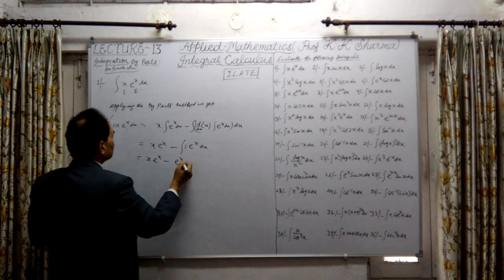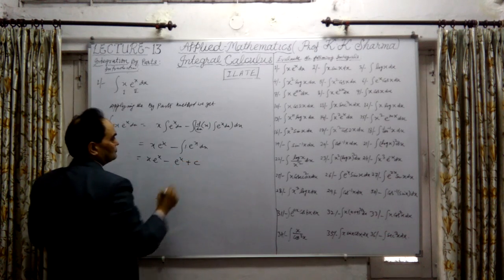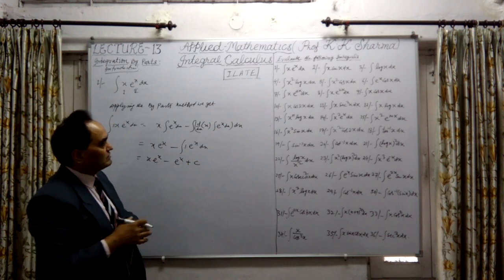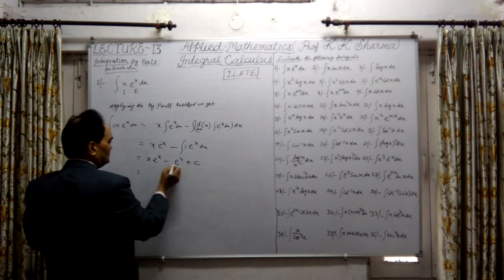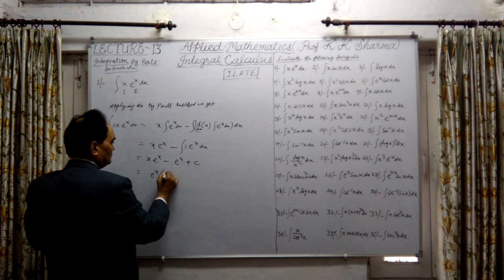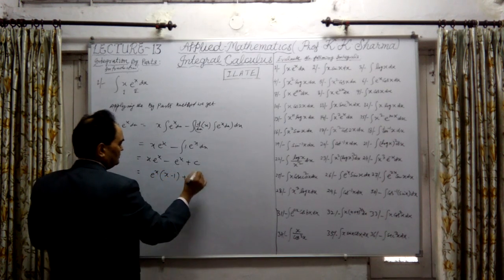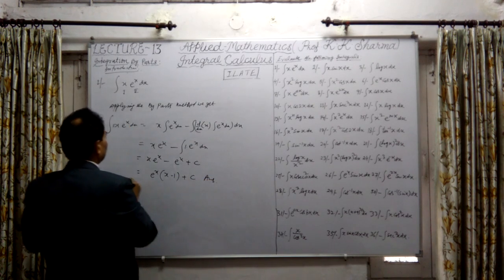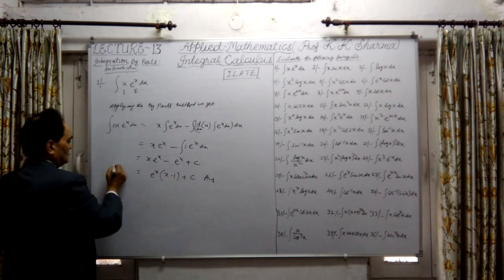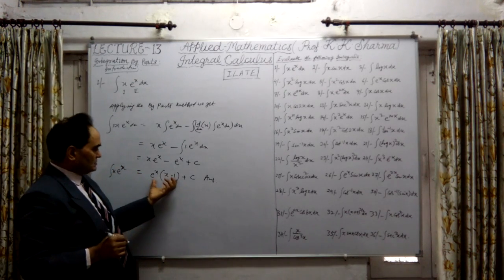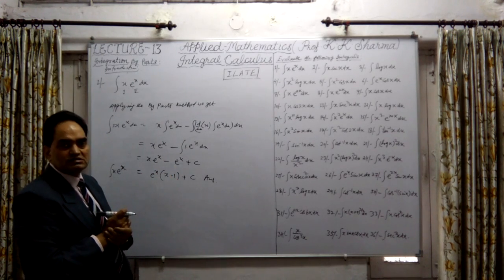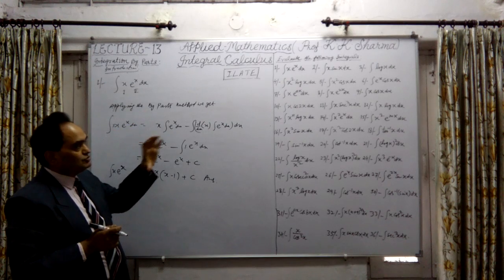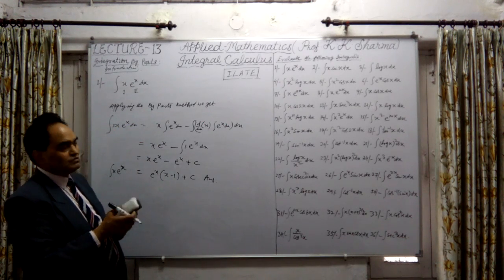And plus constant of integration, because this is an indefinite integral. So constant we can write here. Now from these two we can take e to the x common. This is e to the x into (x minus 1) plus the constant of integration. This is the answer here. Therefore, the integral of x e to the x is equal to this value. This is the main part: e to the x into (x minus 1). This is the integration of this function by using the bypass method. A very important formula.